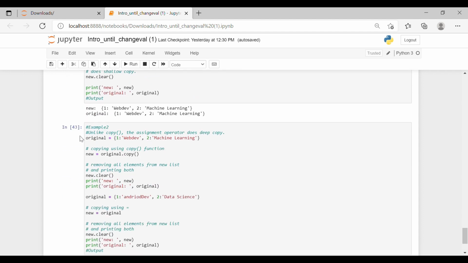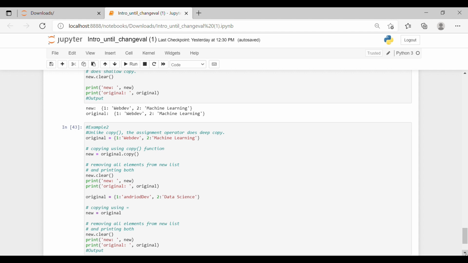So here is our original dictionary, and copying using a copy function which we did earlier, where it was new is equal to original.copy, removing all elements and printing both. new.clear, we have cleared all the elements, and we'll print the new dictionary and the original dictionary also.